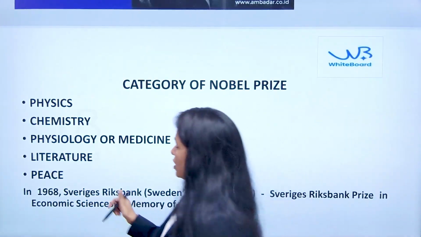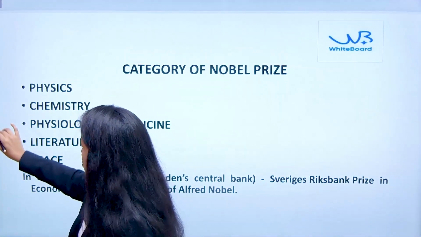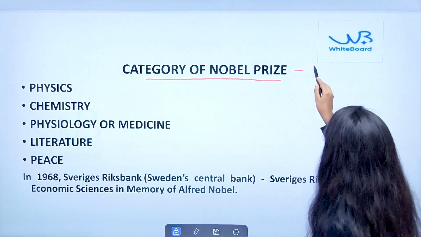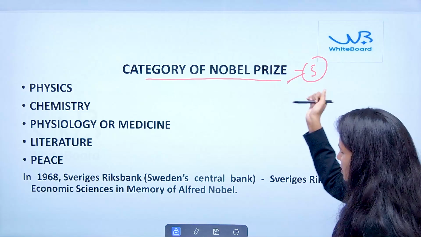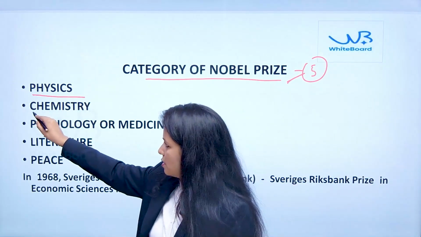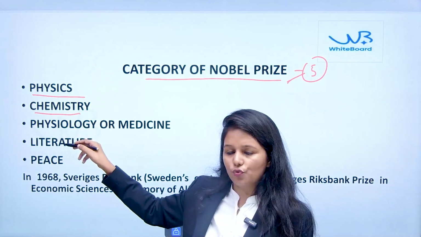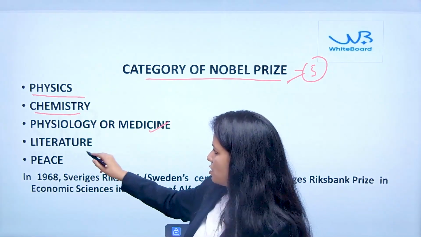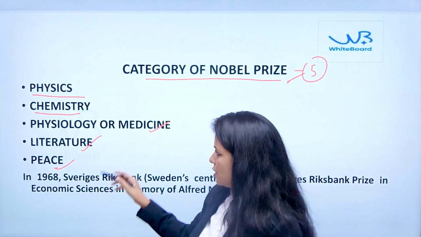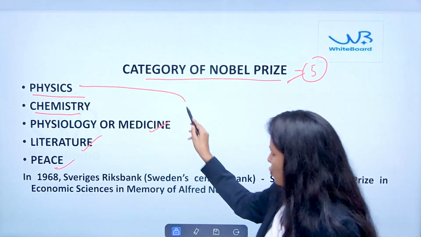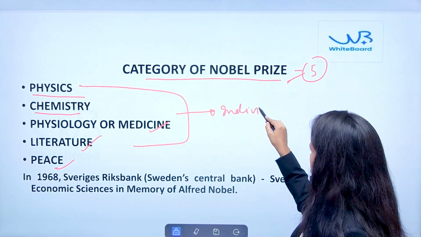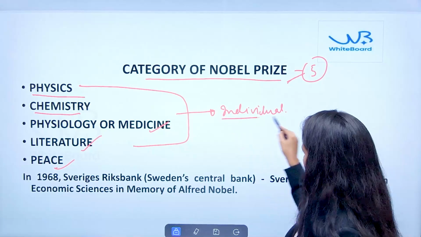If you talk about the categories under which this Nobel Prize is awarded, there are 5 categories. Okay, these 5 categories are mentioned in his will. One is related to physics, the second is chemistry, the third is physiology or medicine, the fourth is literature, and the fifth is peace. Here, what you need to understand is that in the first four categories, the Nobel Prize is given to individuals. Okay, that you should remember.